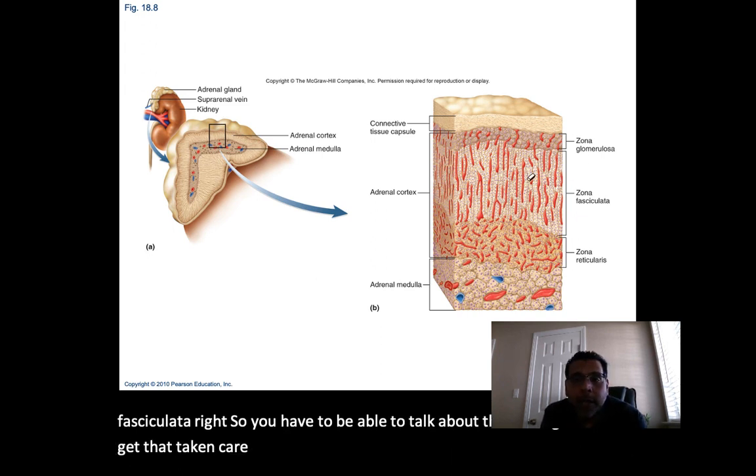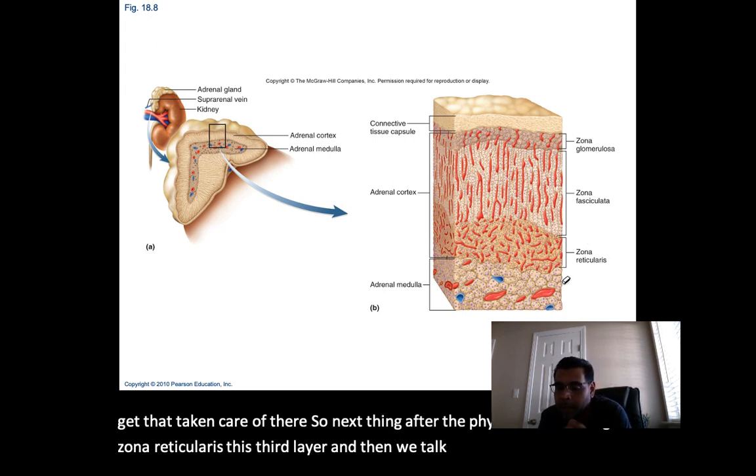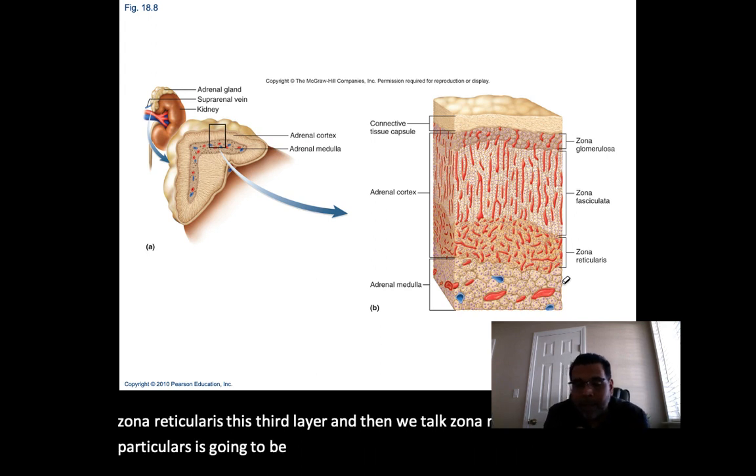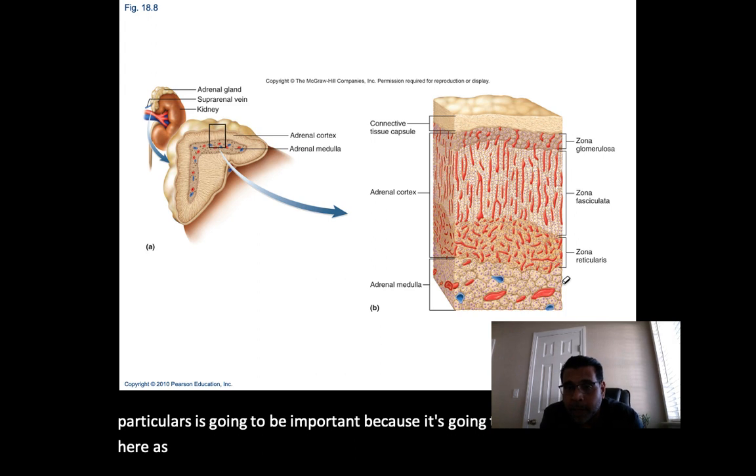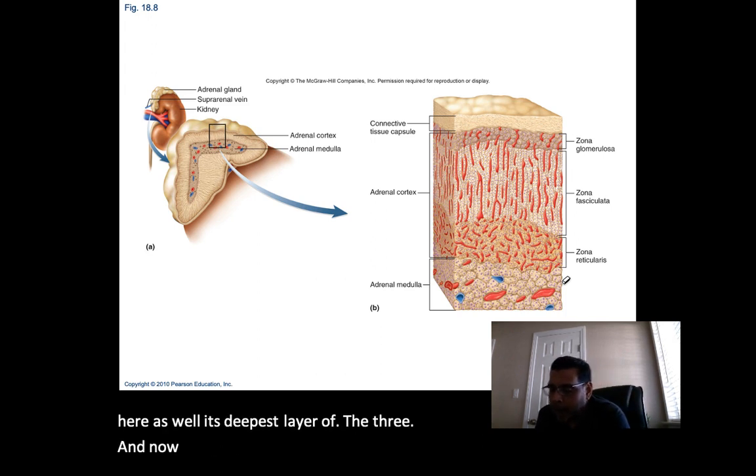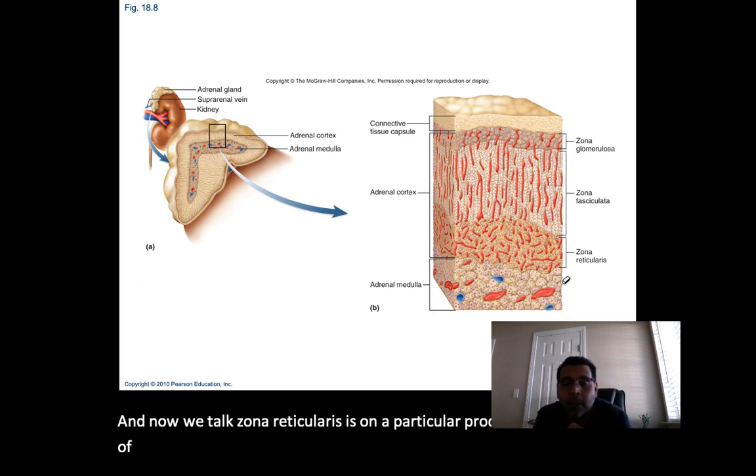So next then after zona fasciculata, we've got zona reticularis, this third layer. The zona reticularis is going to be important because it's going to release hormones here as well. It's the deepest layer of the three. The zona reticularis produces a small amount of adrenal sex hormones.